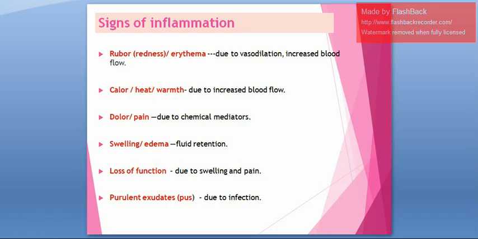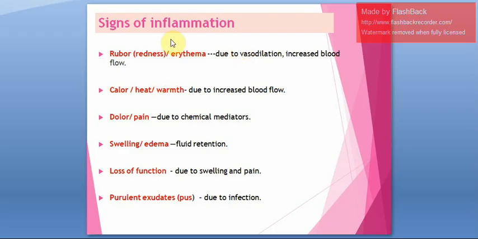What will happen whenever there is swelling in your body? Just think about trauma or injury. You might have undergone an accident. What happens immediately when you undergo any injury or trauma is, first of all, there will be bleeding. That is for sure. Along with that, there is redness. Redness is referred to as erythema. It is also called rubor. Redness is seen in the place of injury because of vasodilation or increase in blood flow.